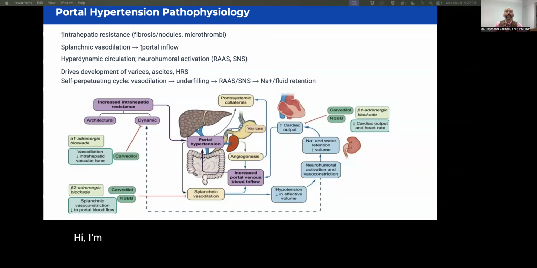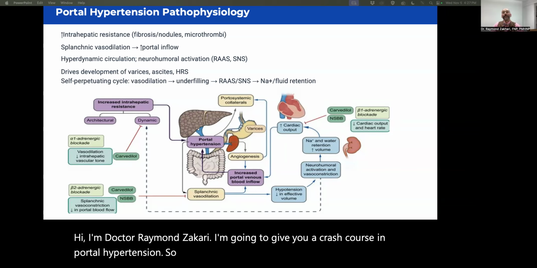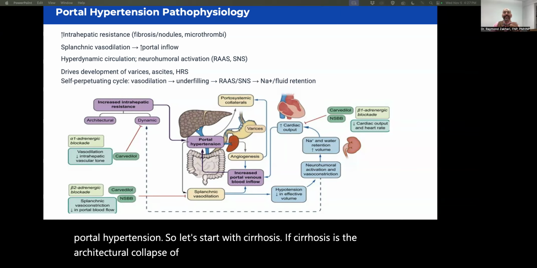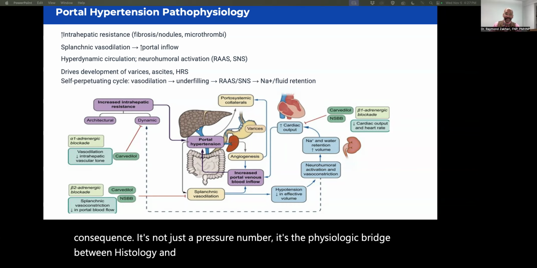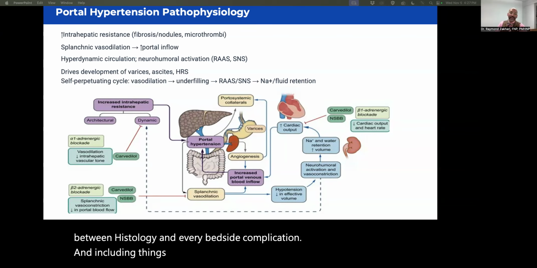I'm going to give you a crash course in portal hypertension. So let's start with cirrhosis. If cirrhosis is the architectural collapse of the liver, portal hypertension is the hemodynamic consequence. It's not just a pressure number, it's the physiologic bridge between histology and every bedside complication, including things like varices, ascites, and the hepatorenal syndrome.